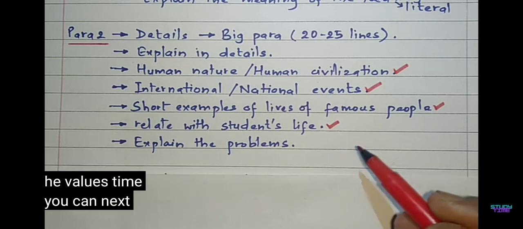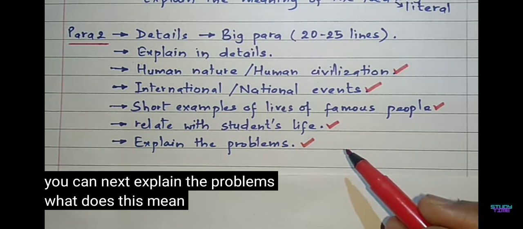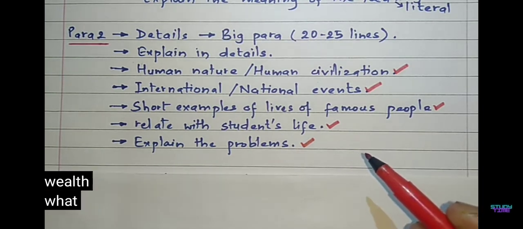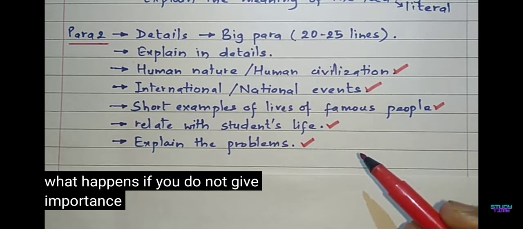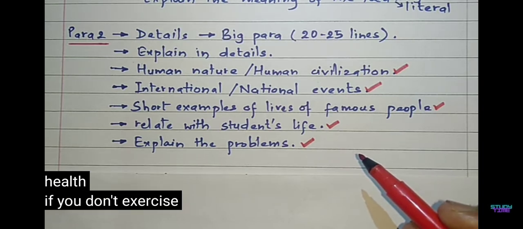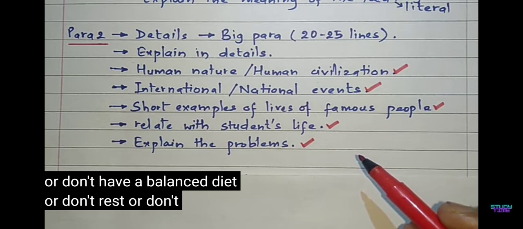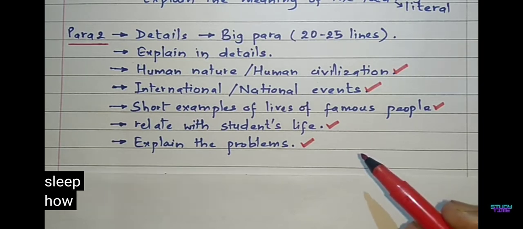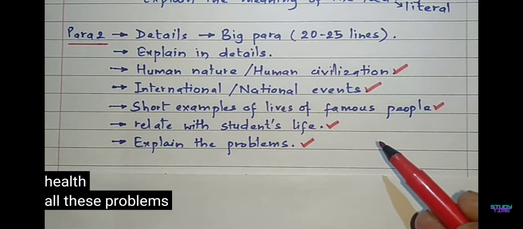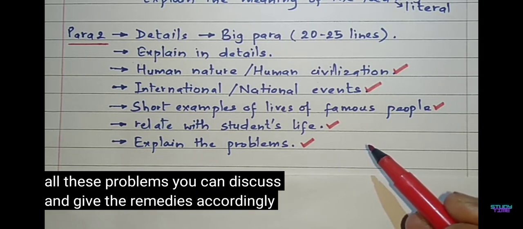You can next explain the problems. What does this mean? For example, if the topic is health is wealth, what happens if you do not give importance or due attention to your health? If you don't exercise, or don't have a balanced diet, or don't rest, or don't get adequate sleep, how will all these affect your overall health? All these problems you can discuss and give the remedies accordingly.